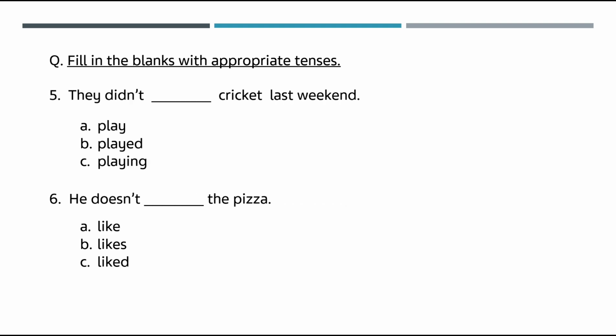Next is they didn't dash cricket last weekend. So the key here is didn't. For don't, didn't and doesn't, we will use the verb one. So the answer is they didn't play cricket last weekend. For didn't, it is an example of a simple past tense.